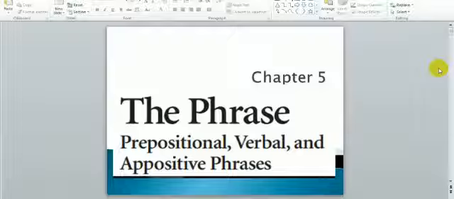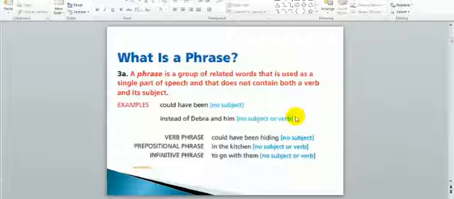In today's video we will start the first lesson in fourth quarter about the grammar. Actually we have finished the last quarter, the third quarter, chapter 4 and chapter 6, and this quarter we're gonna take only chapter 5, the chapter about the phrases. We're gonna know what is the phrase and what kinds of the phrase, as we see here: prepositional, verbal, and appositive phrase. So let's start and know what is the phrase first.